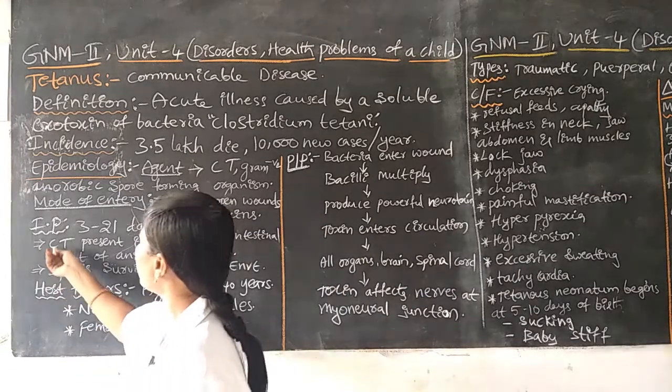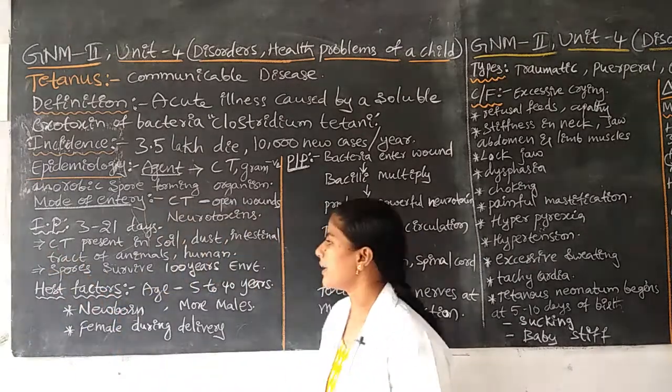Next, where is Clostridium tetani present?